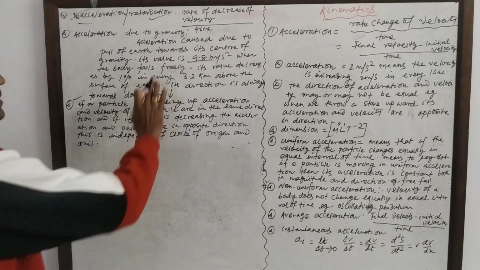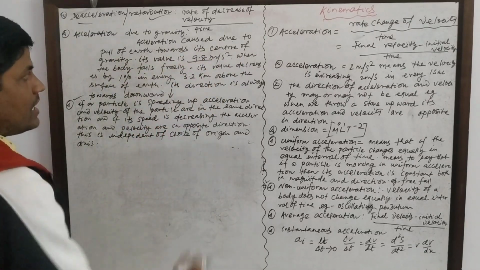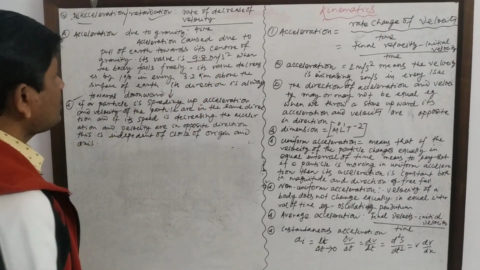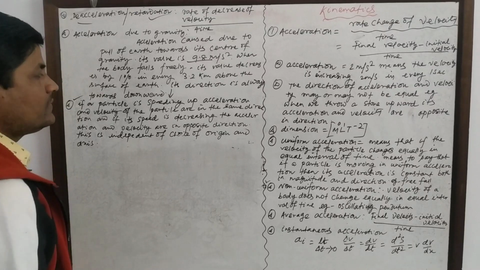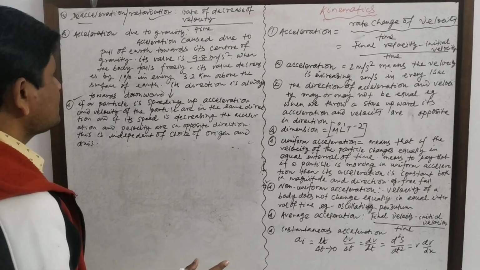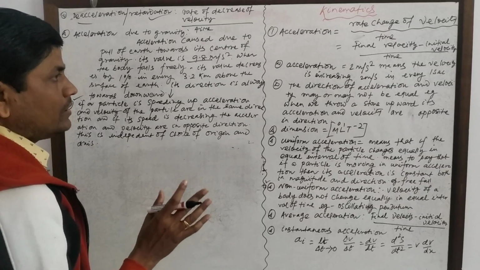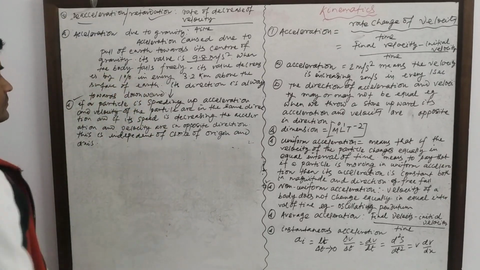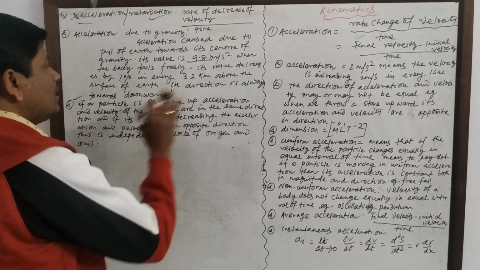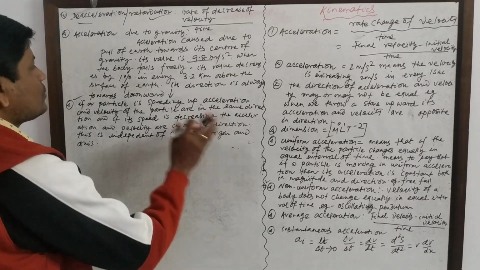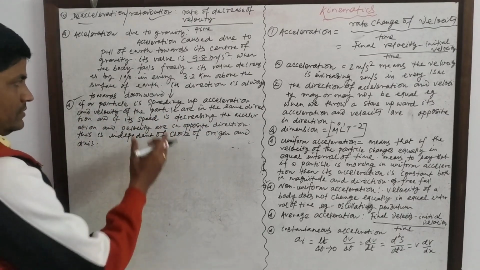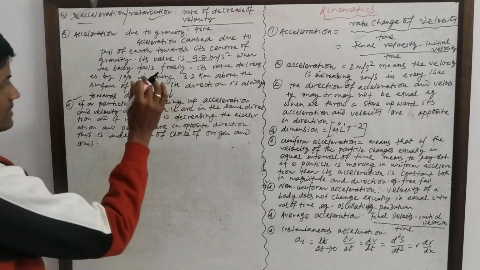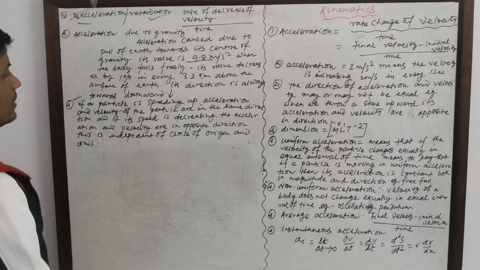Acceleration due to gravity. Acceleration is caused due to the pull of the earth towards its center of gravity. Its value, as you know, is 9.8 meter per second square when the body falls freely. Freely means there is no air resistance or any other medium resistance. Then its value decreases by 1% in every 3.2 km above the surface of the earth. Its direction is always downward, that is, towards the center of the earth.